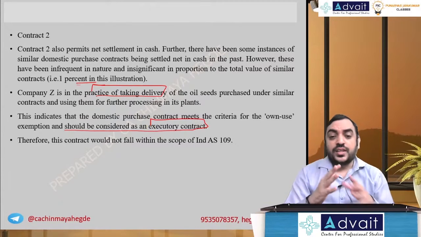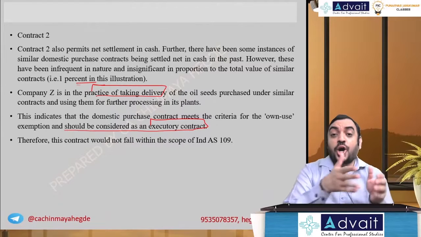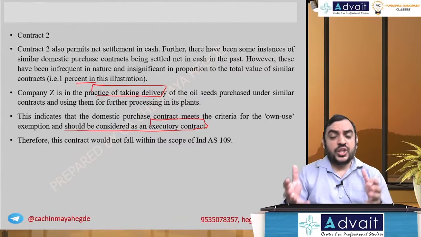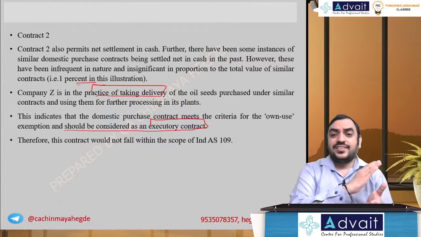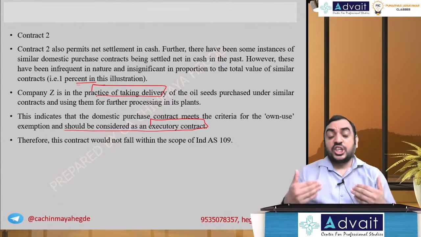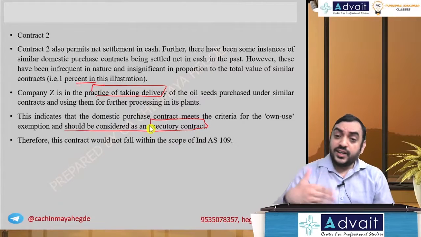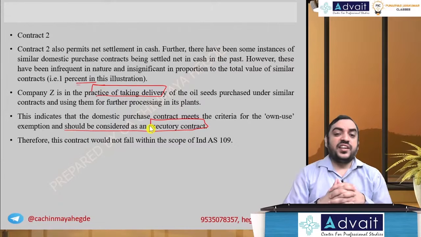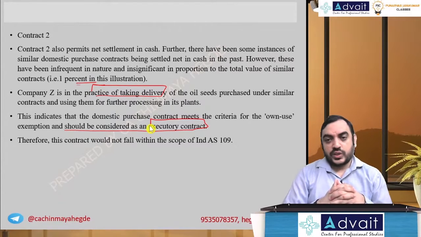But anyway, here this agreement satisfies the definition of own use, or non-financial instrument delivery taking place. So this will not come under Ind AS 109. This is not a derivative. It's a contract yet to be executed. So this becomes an executory contract and not a derivative under Ind AS 109.